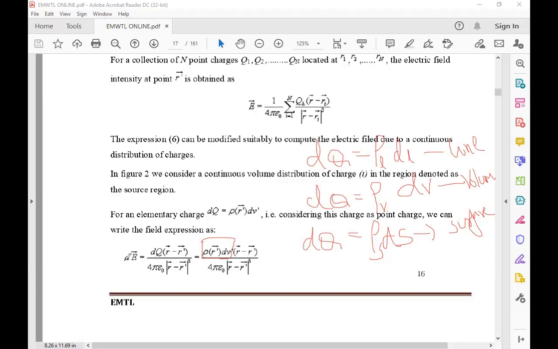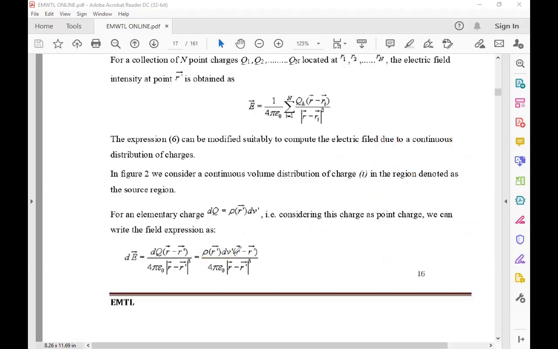What it matters? The dE bar is equal to dq; replace the dq with one of the distribution charges. That distribution charge is the volume one, that is rho v into dv, and (r minus r dash) by 4 pi epsilon naught times the magnitude of r minus r dash, nothing but it is r I actually, full. Got it?